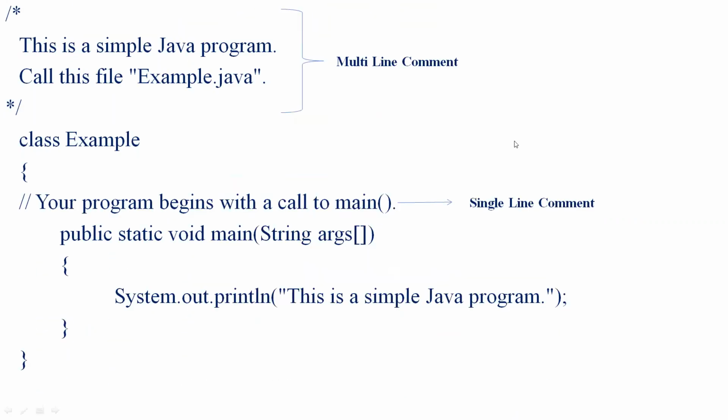So by using System.out.println, we print the statement "This is a simple Java program." But keep in mind that this print statement will always end with a semicolon.